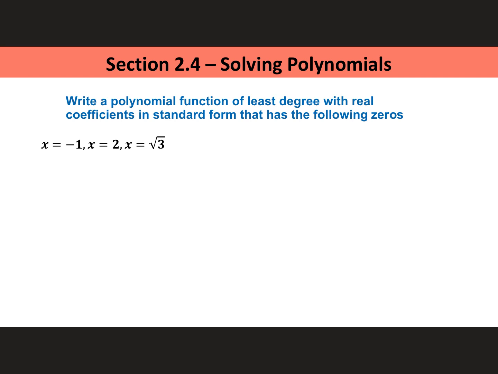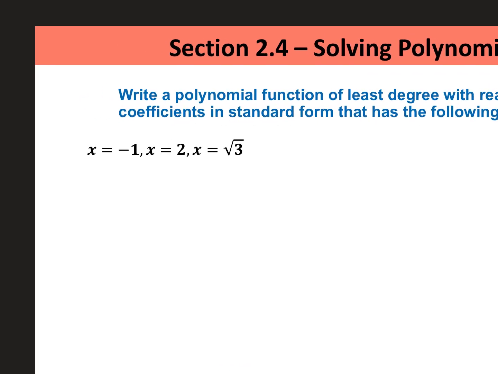Try this one. This one has a little trick in there. It has this root 3. And a root 3, think about the kind of factor that makes a root 3. We've seen some of them before. Here's how they start out. They start out x squared minus 3 equals 0. Don't they? And then you set it equal to 0. It's x squared equals 3. And then you take the square root and you get root 3.